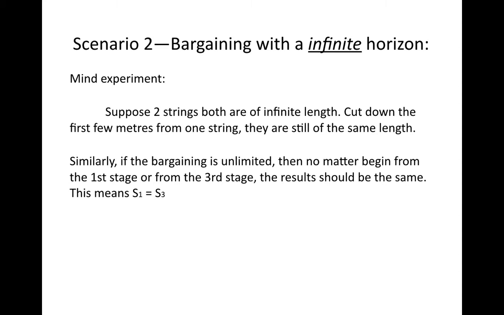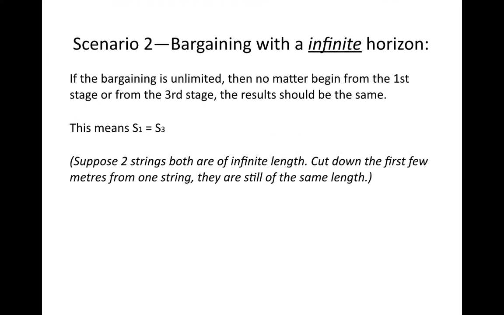Scenario two is bargaining with an infinite horizon. Just think about it. Suppose two strands, both of infinite length, and cut the first few meters from one strand. They are still of the same length. Similarly, if the bargaining is unlimited, no matter whether we begin from the first stage or from the third stage, the result should be the same, which means S1 equals S3.